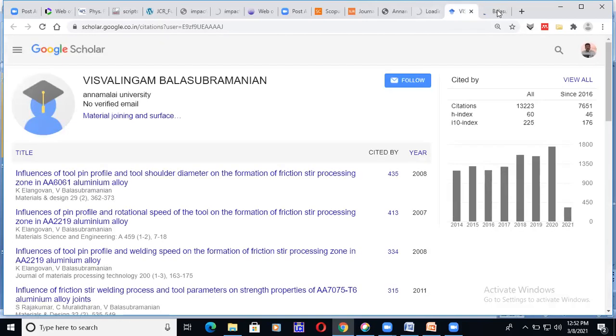Even Scopus, I will show you. So what is this database? Why is it called not standard or not qualitative? Not standard means if I want to add any article which has more citations, though it is not published by me, I can add it. Right? Understand?